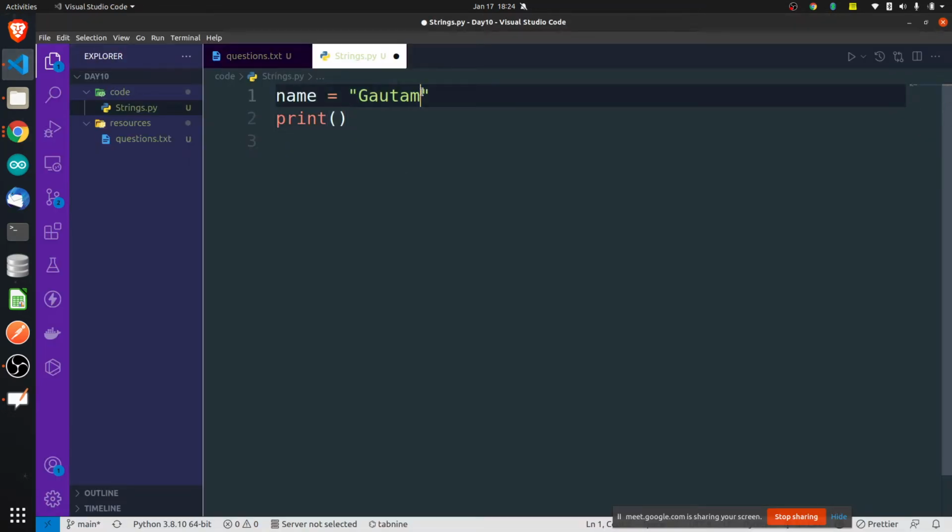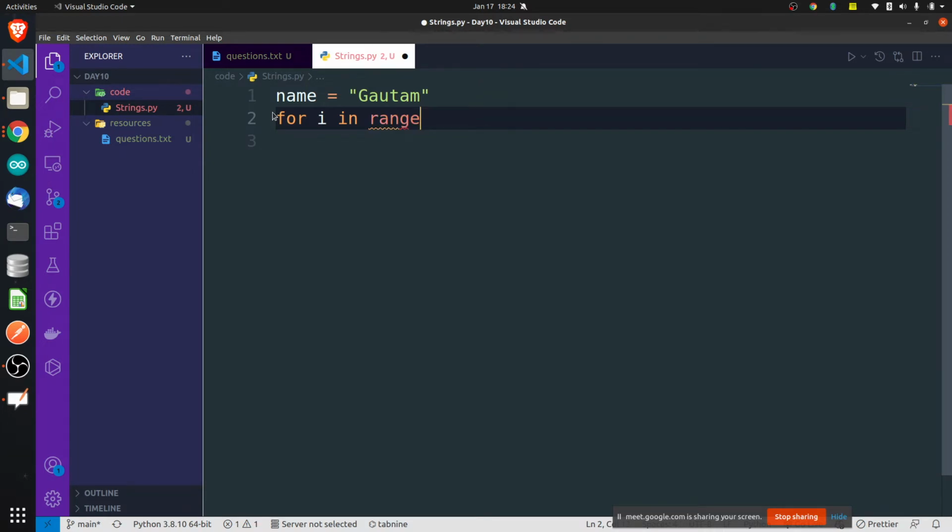Reverse means what? From last till first I want to print. How to print it from last to first? For loop. Without a for loop I want to do it. Yes, with a for loop also you can do it. With a for loop, how to do it? For i in range, till what you want to run, the length of the string or the length of name, or you can do something like this also.